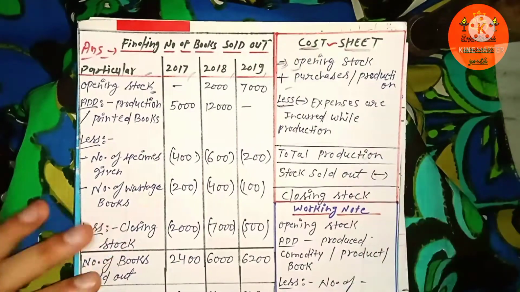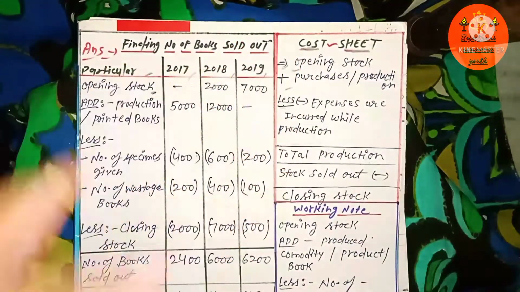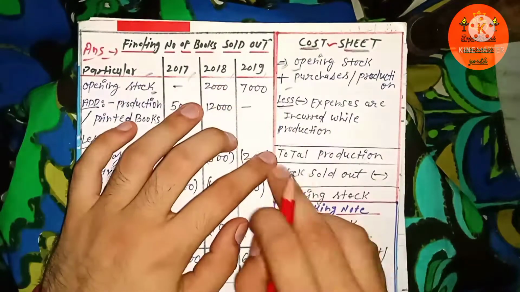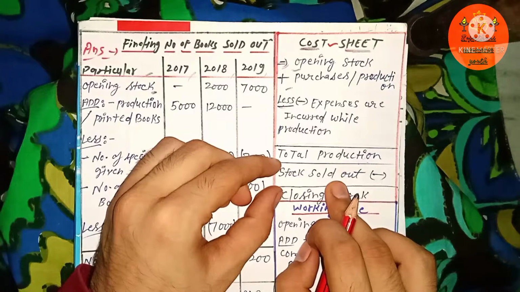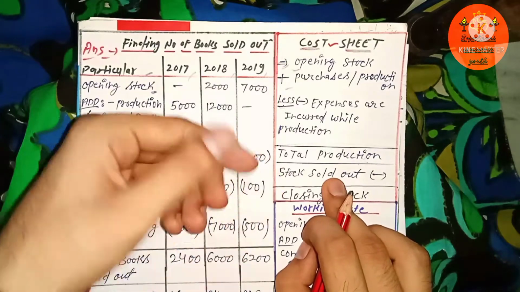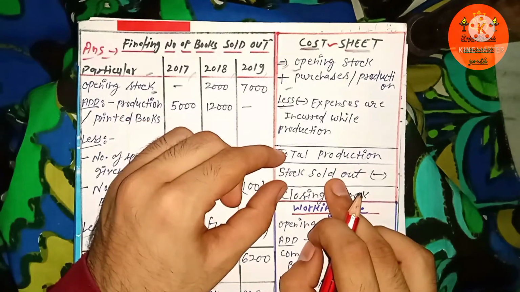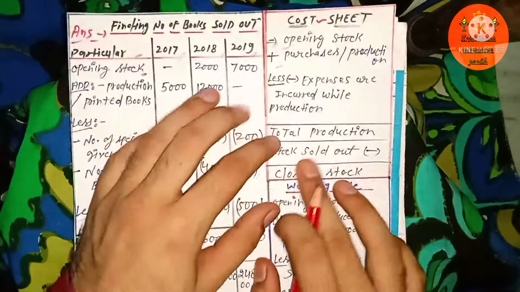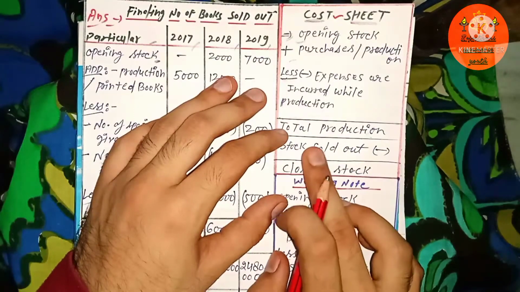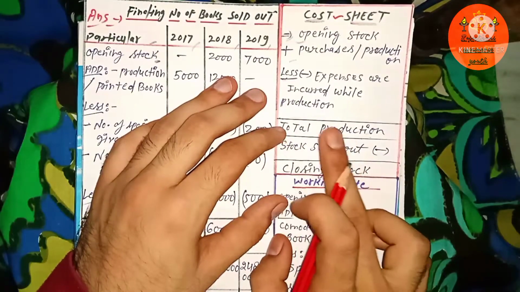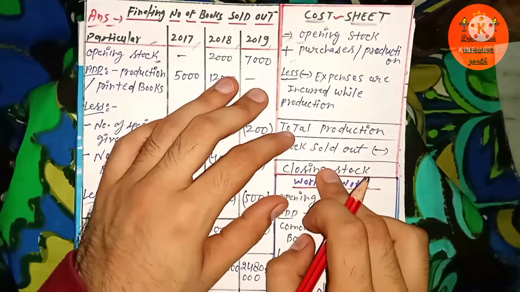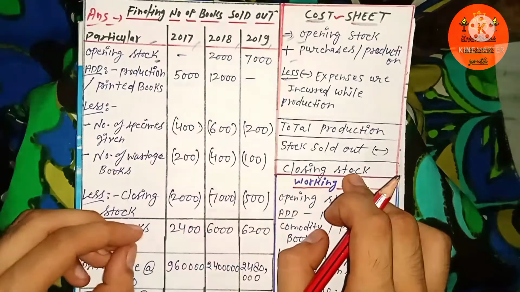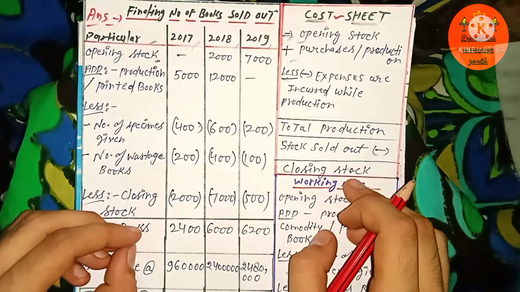Out of that total production, whatever quantity of product has been sold out will be written here, and that is what we need to figure out in order to pay royalty. Whatever is left behind out of the total production is known as closing stock, which is still remaining in our stock.